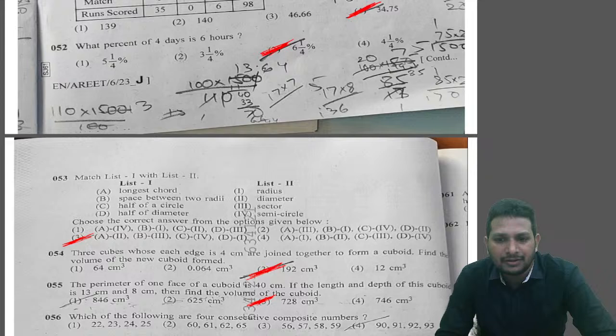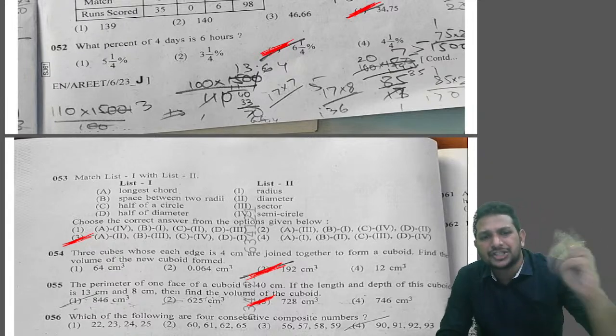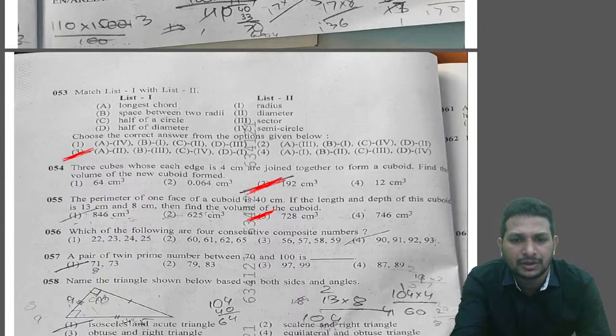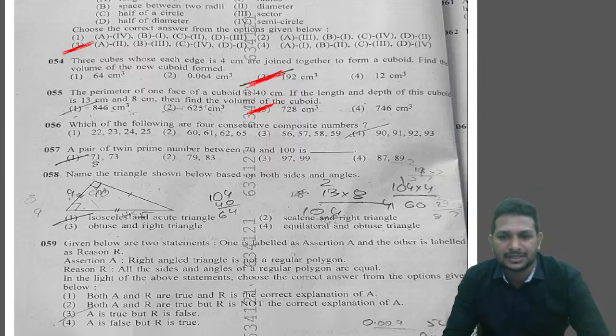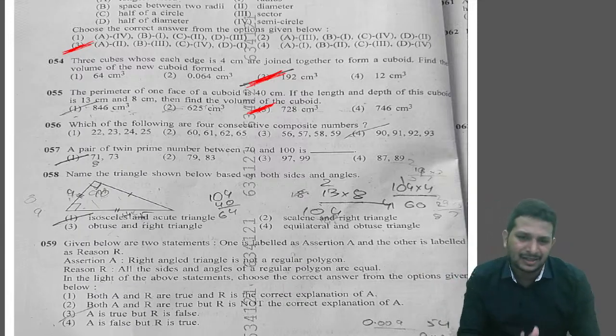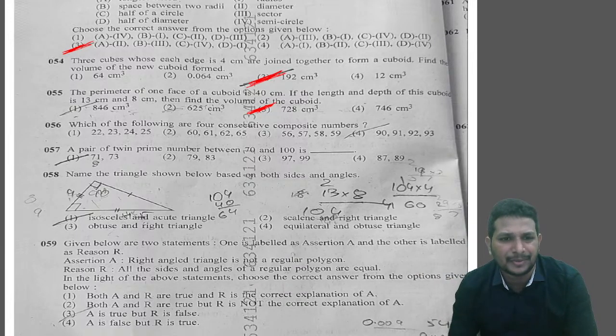Question number 56. The following are 4 consecutive composite numbers. As we know, composite numbers are divisible by more than 2 numbers, right? They have more than two factors. I mean to say that.